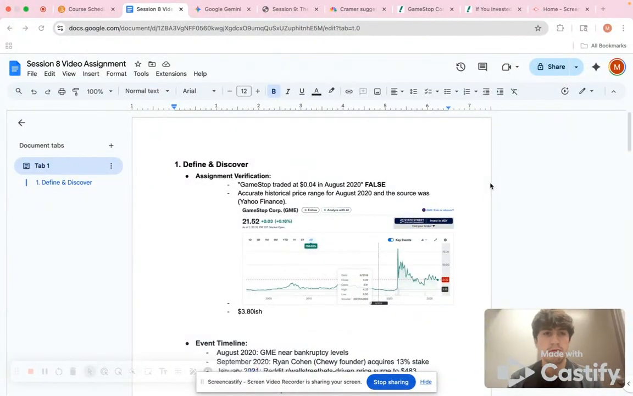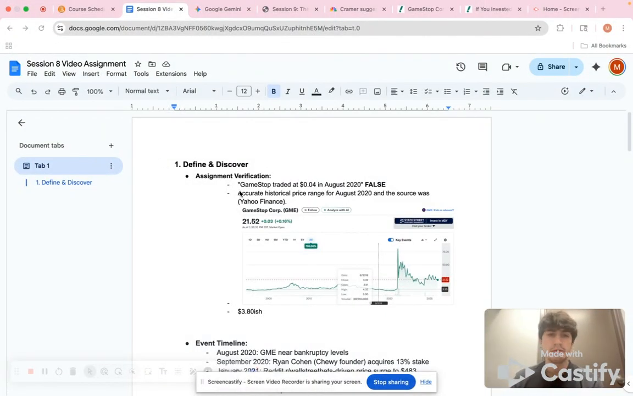Hello, so today we are going to be working on our session 8 video assignment. Just to walk through, we're going to be doing the driver framework for the GameStop price spike, which we'll get into. But first, I want to map out what we're going to do.